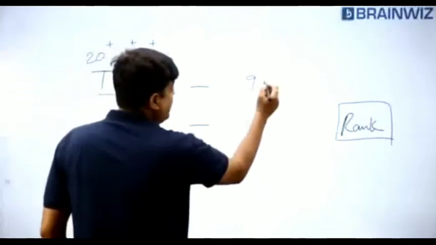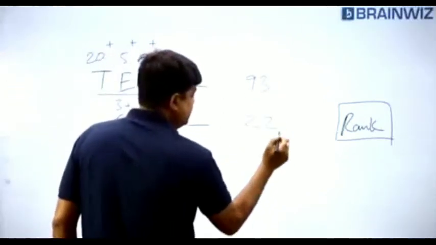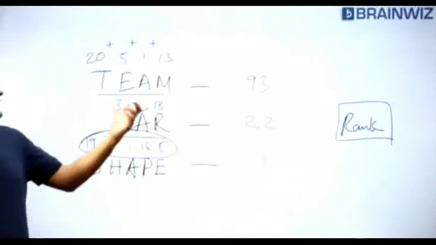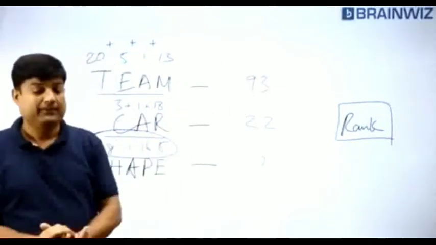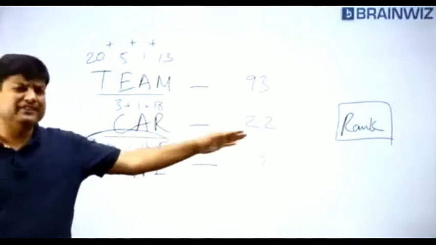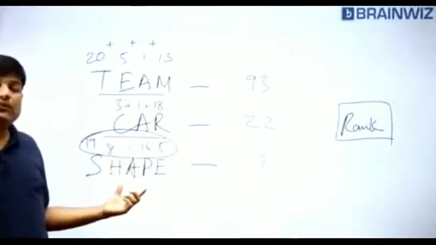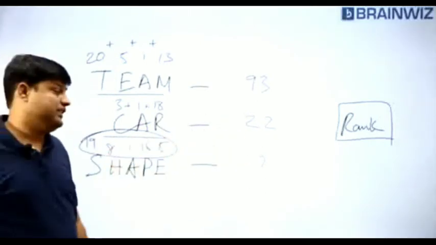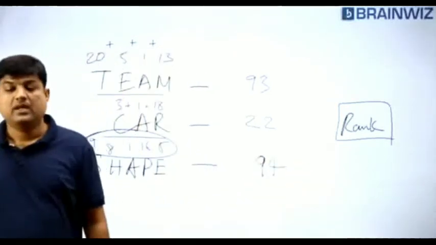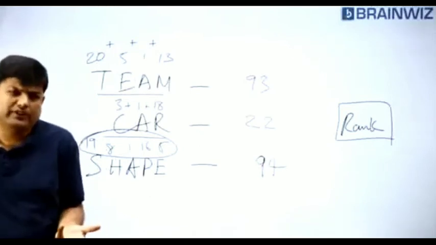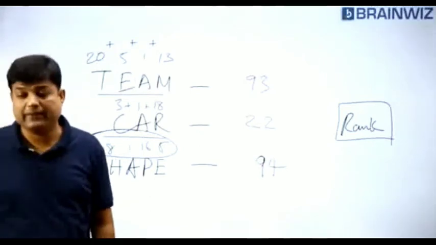Everybody. Here he has given 93. Here given 22. What is this then? What's the sum of the ranks? 39. Reverse? 93. Sum of all is 22. 22 reverse is 22 only. And shape is what? 49. Write down here, 94. Are you understanding? People can do any kind of logic. They can give you any kind of logic. Are you understanding, everybody? Chaliye.